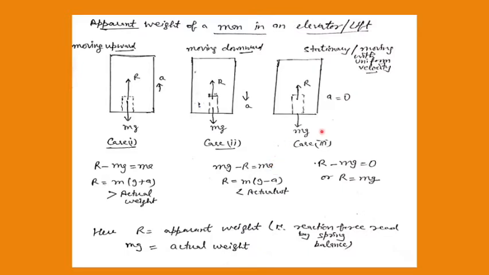But if the lift is stationary, or acceleration is 0, it means change in velocity is 0, so the lift is moving with uniform velocity. Then I can say that R has to equal mg. So apparent weight and actual weight will become equal if the lift is stationary or moving with uniform velocity. So a has to be 0. So these are the different cases. Of course, you can keep it in your mind for numerical purposes. It may not be asked directly, but can be used in various forms, because free body diagrams should be known to you.